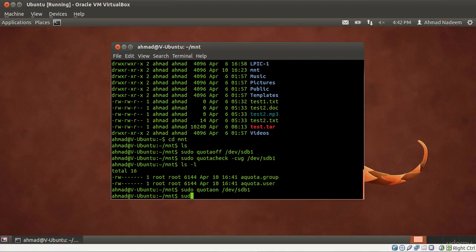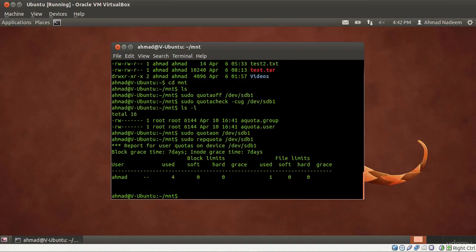I can type in sudo repquota and on which drive I want it to report. In our case, it's /dev/sdb1. We see that there is a user Ahmed and it is using 4K of blocks and it is already using 1 file. So let's try to edit this.